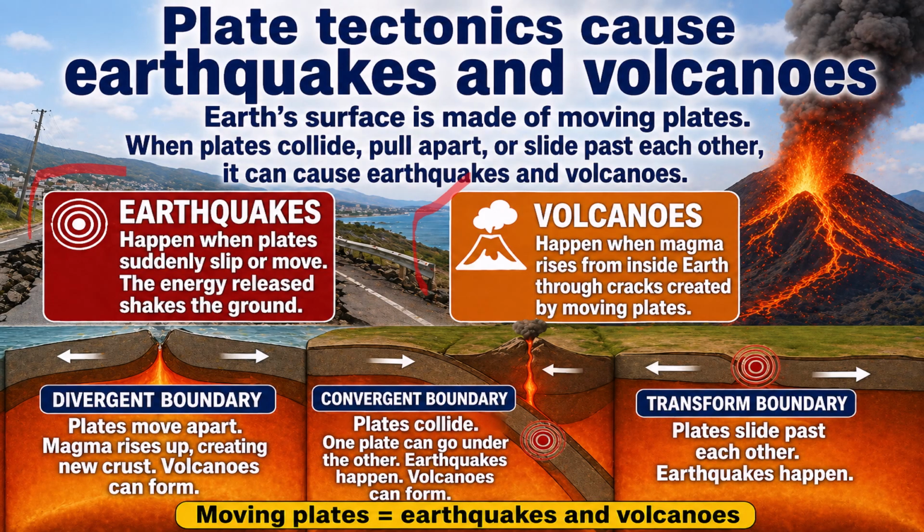So, divergent boundary. Plates move apart, magma rises up, creating new crust, and then a volcano can form. Convergent boundary. Plates collide, one plate can go under the other. Earthquakes can happen. Volcanoes can form this way. Transform boundary. Plates slide past each other. Earthquakes can happen this way. So moving plates equals earthquakes and volcanoes.